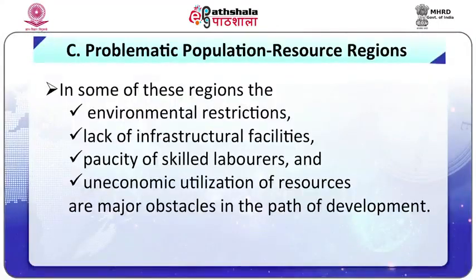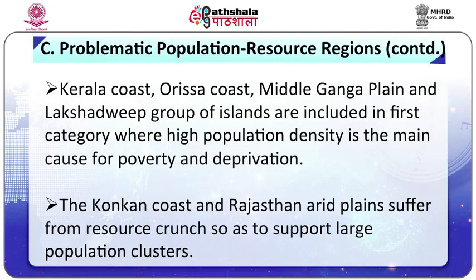While some of these regions suffer from the problem of overpopulation and have now reached the saturation point, others possess meager natural resources that obstruct the process of development. In some of these regions, environmental restrictions, lack of infrastructural facilities, paucity of skilled laborers and uneconomic utilization of resources are major obstacles in the path of development. Kerala coast, Odisha coast, Middle Ganga plain and the Lakshadweep group of islands are included in the first category, where high population density is the main cause of poverty and deprivation.